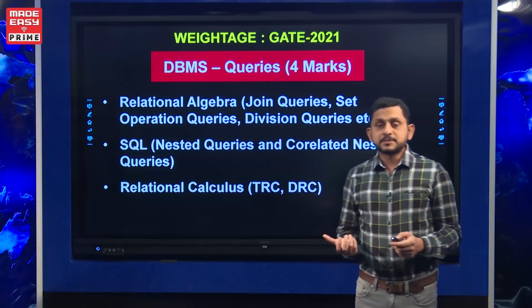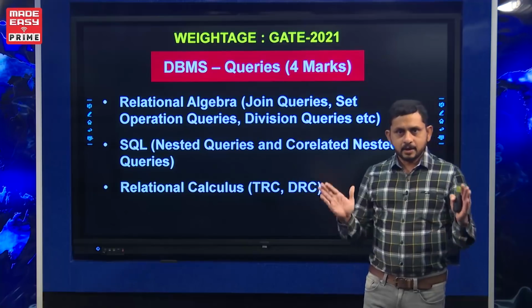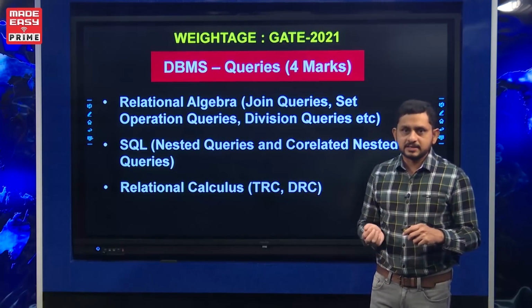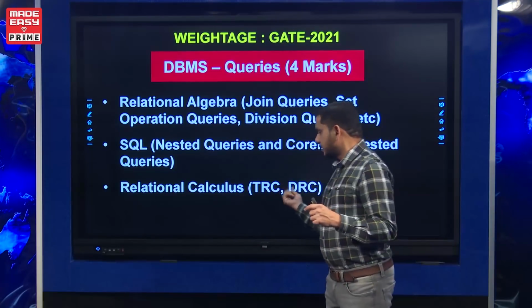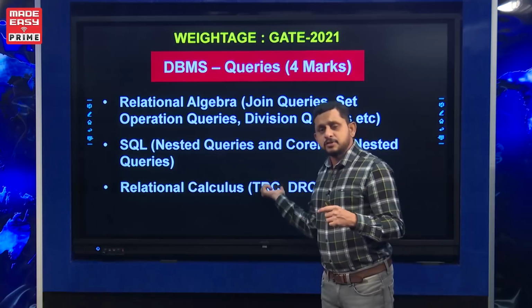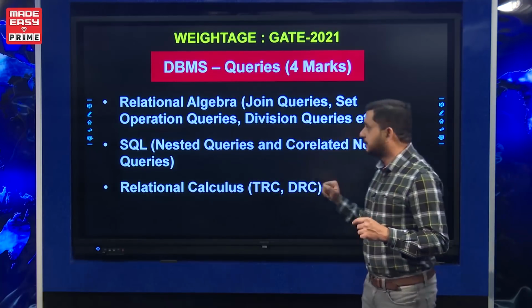There are 2 types of relational calculus queries. One is tuple relational calculus and the other is domain relational calculus. One time they also touched domain relational calculus, but mostly the questions are from TRC only.